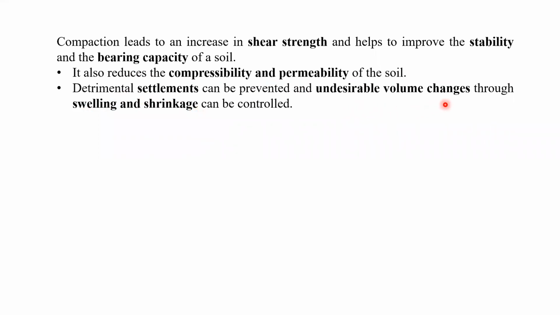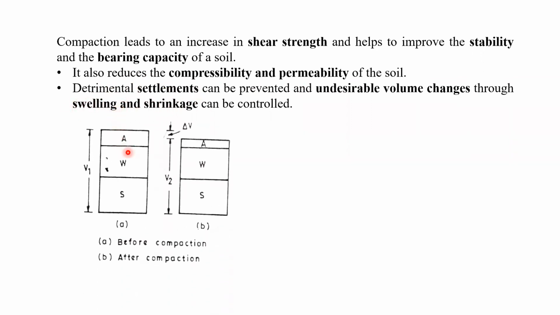Undesirable volume changes through swelling and shrinkage can be controlled. So compaction can also help to control detrimental settlements in case of the swelling and shrinkage characteristics of soil. We can see this figure, how soil looks before compaction and after compaction.